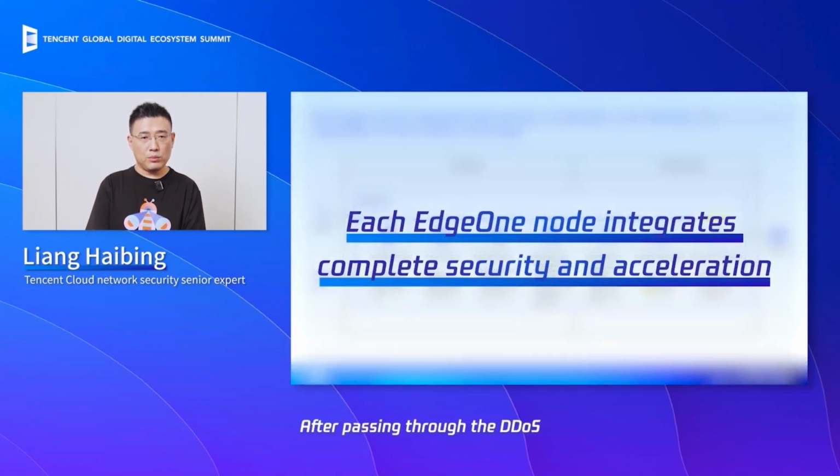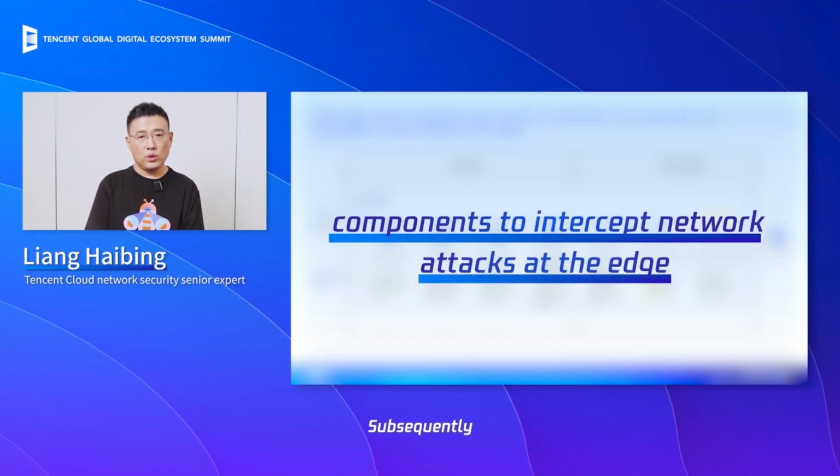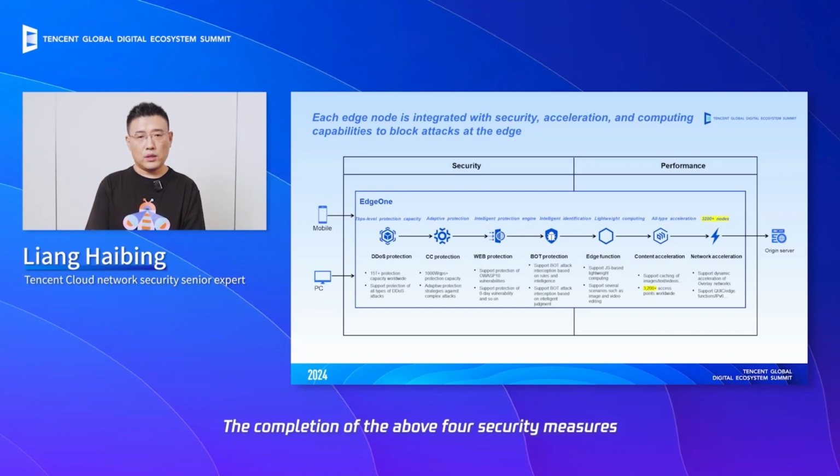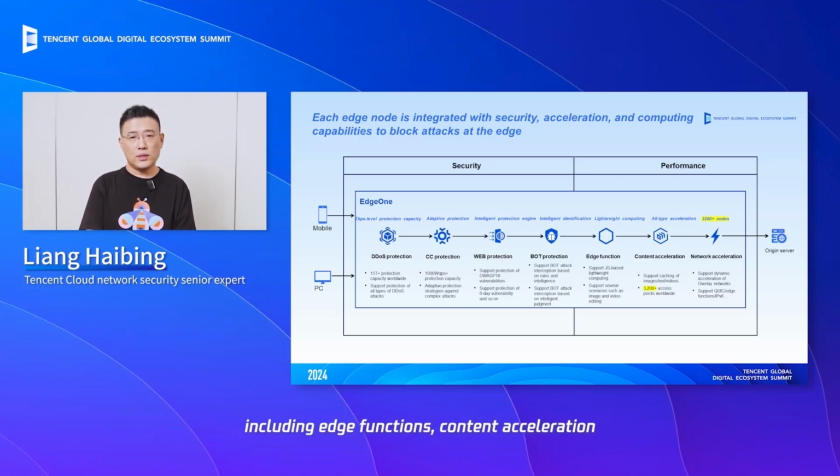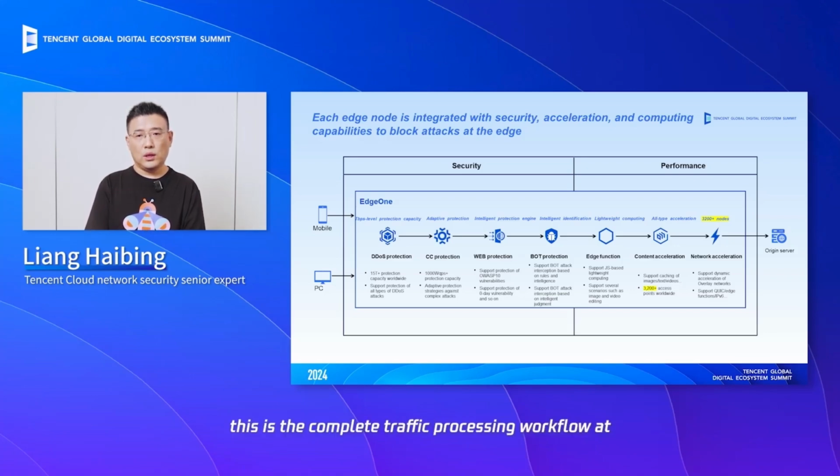After passing through the DDoS and CC protection, the traffic is then processed by our Web Vulnerability Protection System, which effectively filters against vulnerabilities listed in the OWASP Top 10. Subsequently, it moves to our bot protection, where attacks from crawlers on the internet are filtered out. The completion of the above four security measures signifies the end of the security protection phase, and the traffic then moves into the performance acceleration phase. Here, we offer a range of capabilities, including edge functions, content acceleration, and network acceleration. Finally, the traffic is routed back to the origin server through the origin pole layer mentioned earlier. Therefore, this is the complete traffic processing workflow at each of our edge nodes.